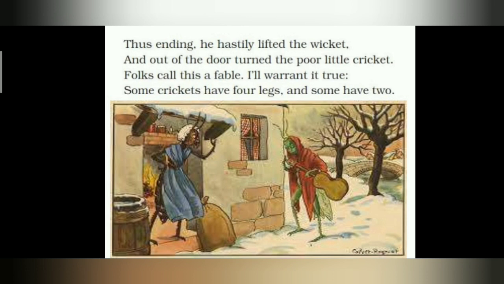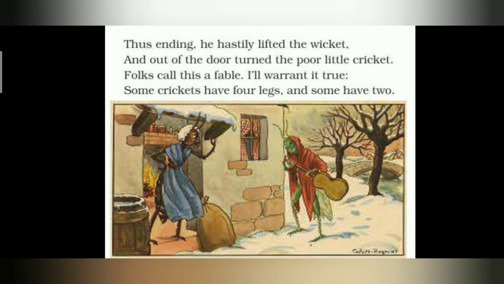So here the poet compares the lazy cricket to human beings who are 2-legged people, who are careless in collecting food or in planning about their future. In this last stanza, the poet says that the story is quite true, because there are many crickets with 4 legs as well as with 2. Here it refers to human beings. So there are insects like cricket who don't care about the future, and also humans who don't care about their future and repent when the time is gone.